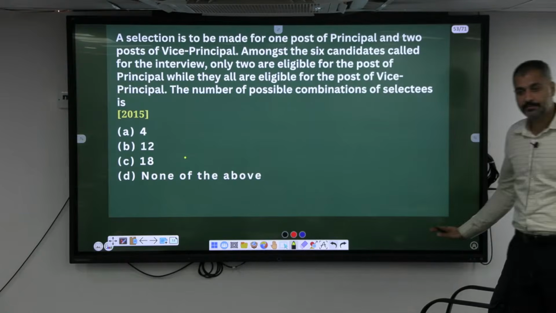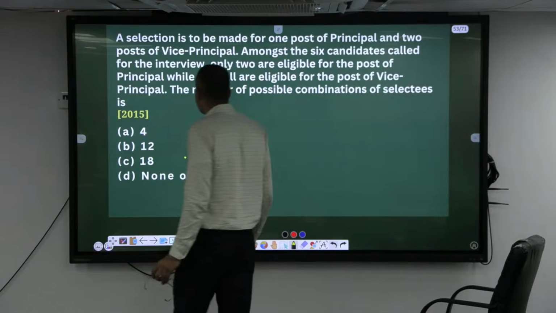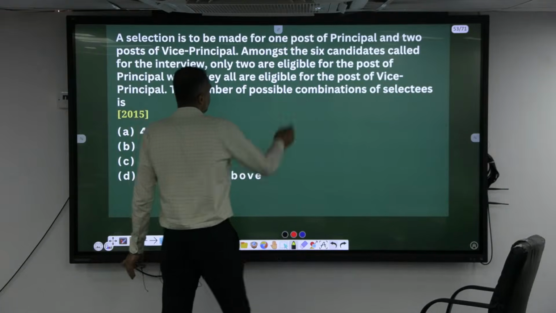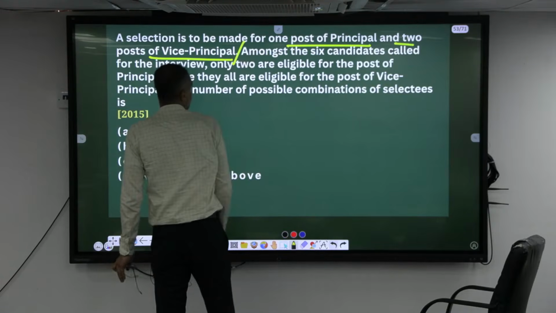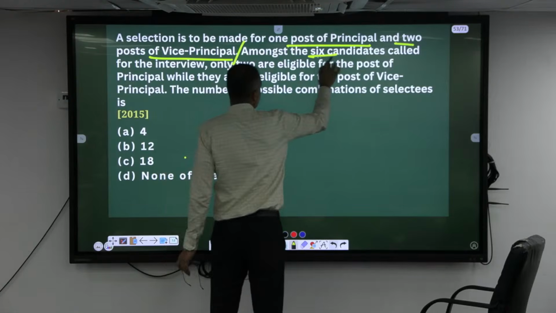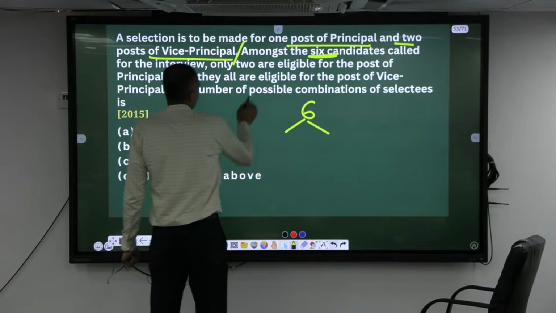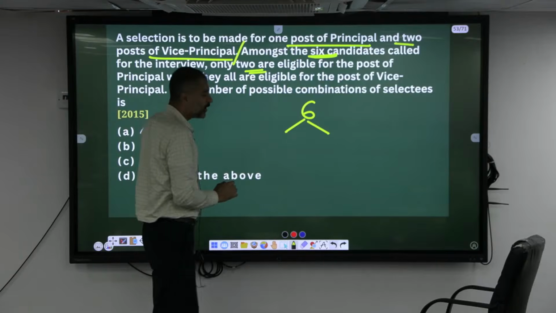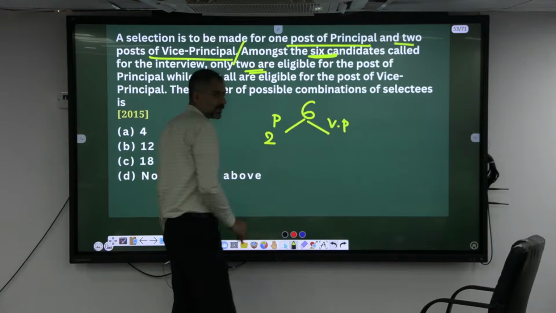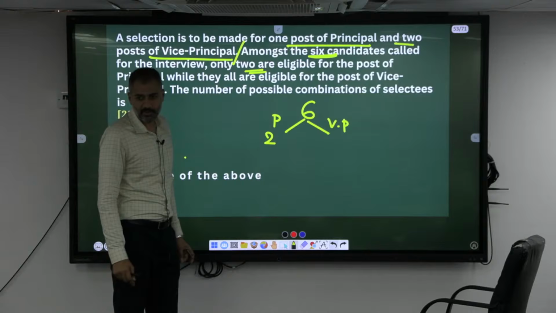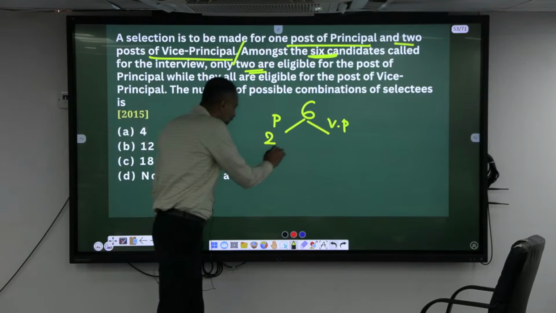Okay, understood the case? How many posts are there? Okay, 1 is for principal and 1 is for vice principal. How many are attending the interview? 6. Though there are 6, how many are eligible for principal? Only 2 are eligible for principal. Among these 2, two candidates are attempting the interview. How many posts are there? So how many different ways can you choose them?